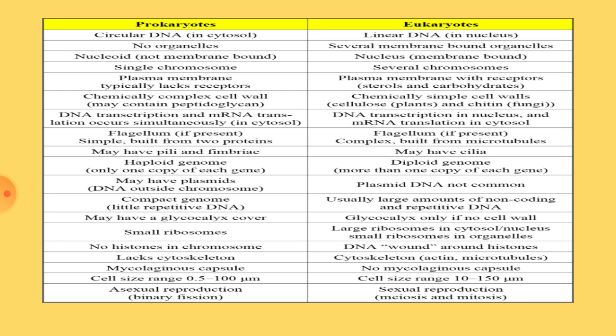Prokaryotes show binary fission. It is a type of asexual reproduction. Mother cell divides and gives two cells. Whereas in eukaryotes, we can see mitosis and meiosis, and they reproduce by sexual methods. Mitosis is a type of division which is seen in the vegetative cells, whereas meiosis is a reduction division which is seen generally in the reproductive cells, so that we will get gametes.